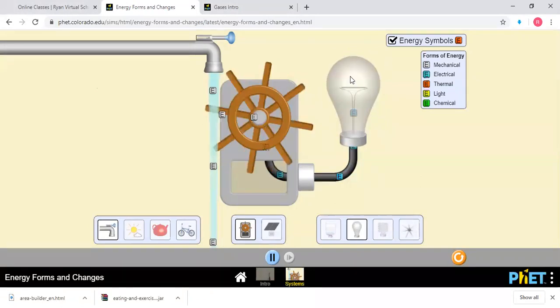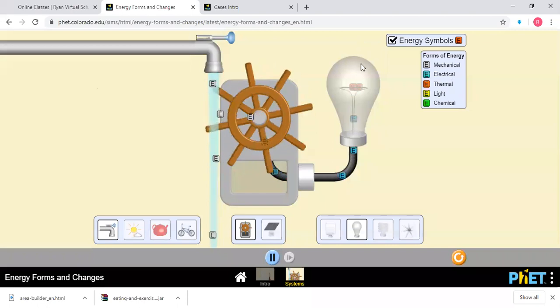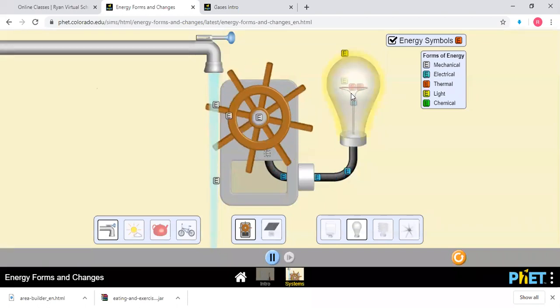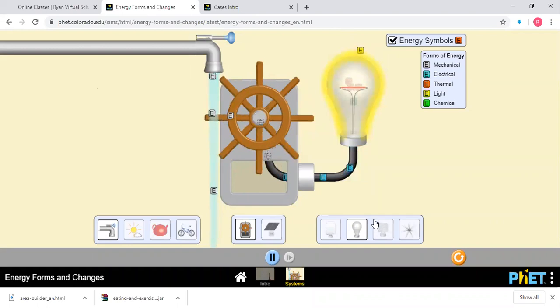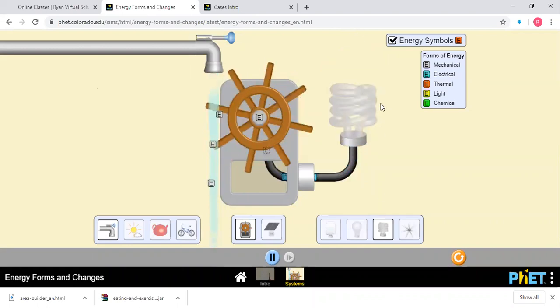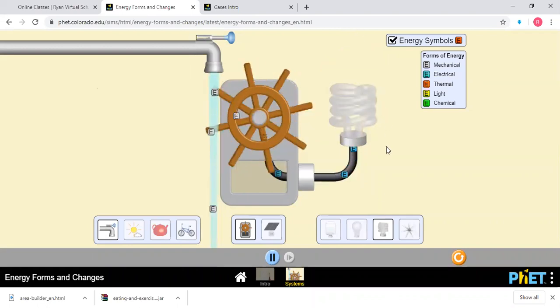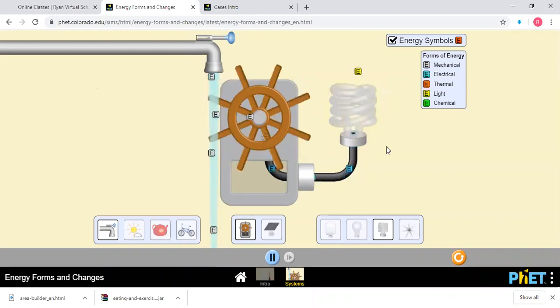Now here we are getting thermal energy also. This is getting heated up. This is the old electric bulb. Now you see, we use bulbs like this, no? 90% thermal energy.